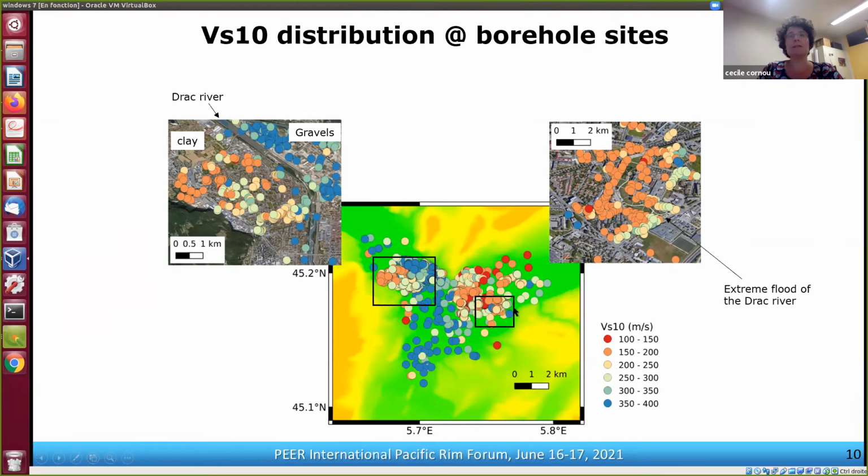For these sites, what we could observe is that we have some small scale variability of the VS10 values that are in relation with some extreme flooding of the Drac River in the past. This river with gravel materials.